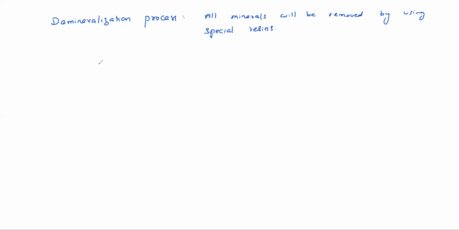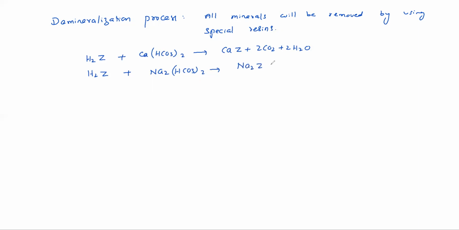The reactions are H2Z plus Ca(HCO3)2 gives rise to CaZ plus 2CO2 plus 2H2O, and H2Z plus 2NaHCO3 gives rise to Na2Z plus 2CO2 plus 2H2O.